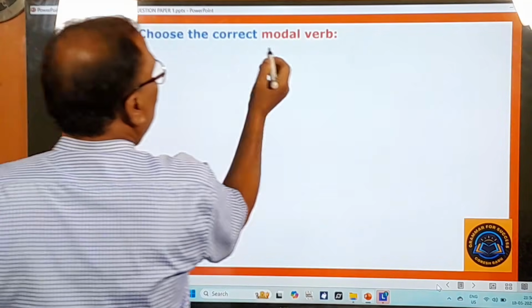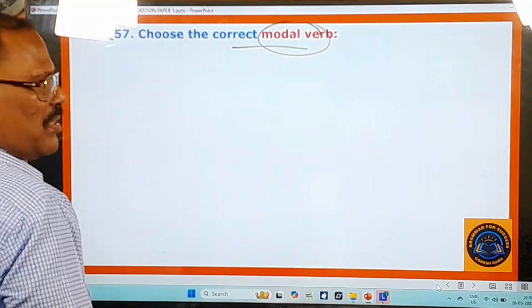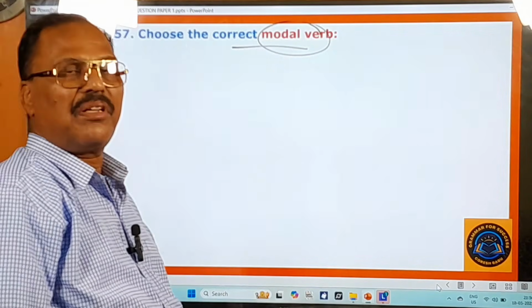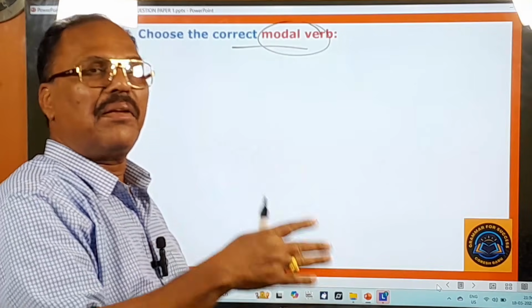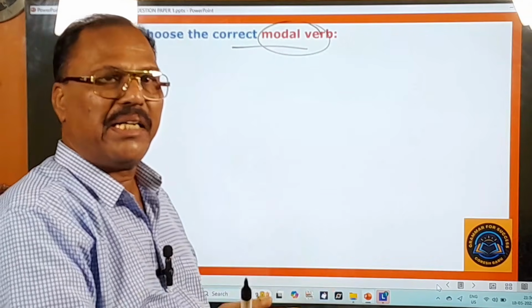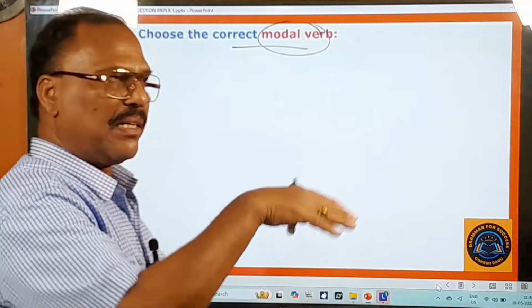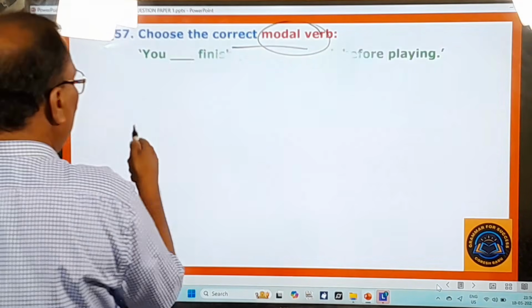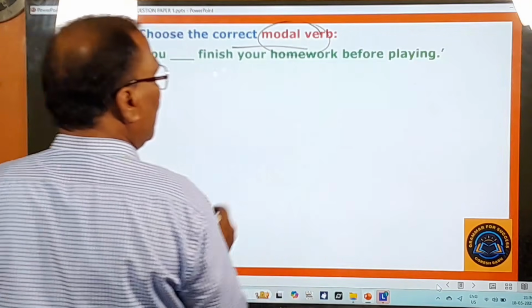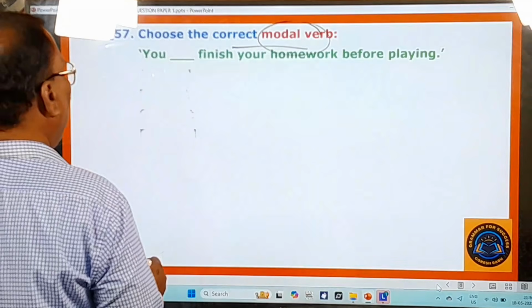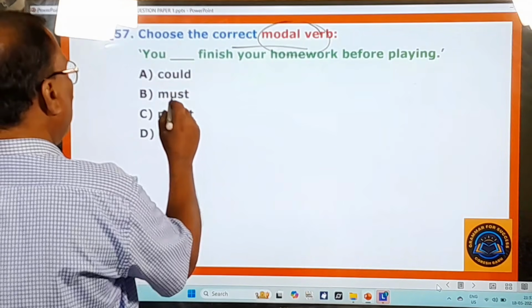Okay, and you move on to other questions. 57th question, choose the correct modal verb. Modal verbs are also there. What are the modal verbs? Should, would, can, could, may, might, must, ought to, dare, need. These are all modal auxiliaries, right? And here you pay attention. You dash finish your homework before playing. Okay. And here could, must, might, right?